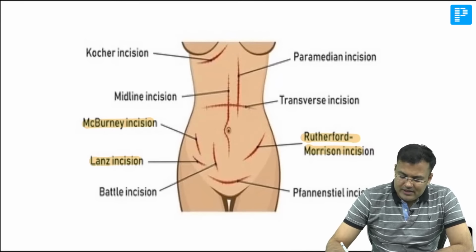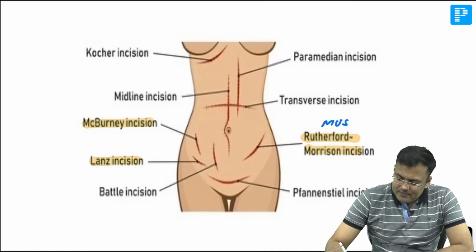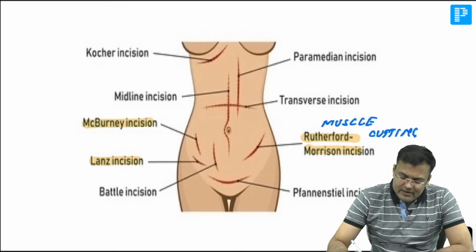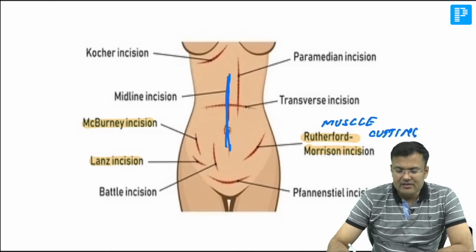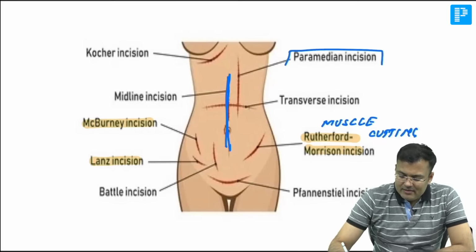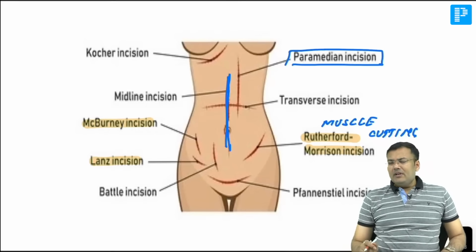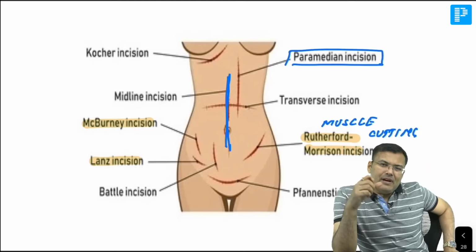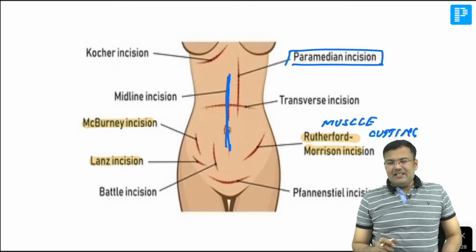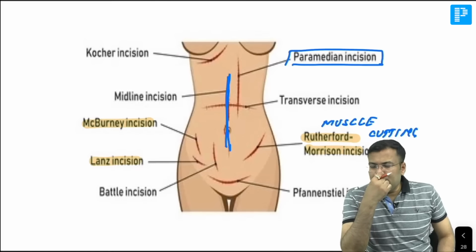This is Rutherford-Morrison. This is muscle cutting first. Sometimes what happens in exam, Battle incision is not given. If Battle incision is not given, if you give incision, yes, midline, that is midline incision, and an incision slightly to the side of the midline, that is paramedian. But remember, this paramedian should not be in infraumbilical region. Usually, paramedian should be long incision. This is for accessing the peritoneal cavity.